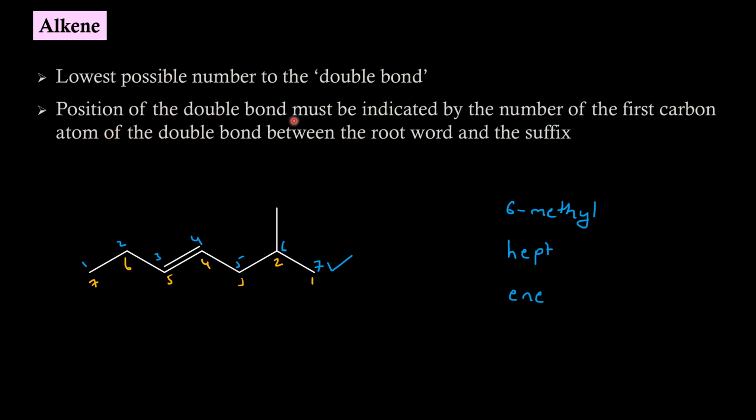Position of the double bond must be indicated by the number of the first carbon atom of the double bond, between the root word and the suffix. Meaning, here the double bond starts at position 3, so we have to write it as hept hyphen 3-ene. So the proper IUPAC name will be 6-methyl hept-3-ene.